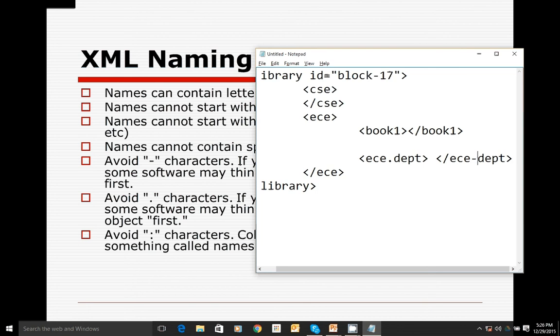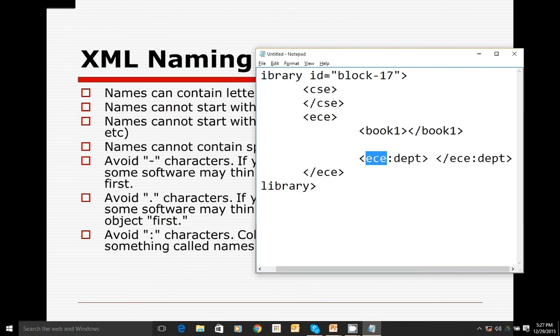If you use a dot, especially in object oriented programming languages, we think that ECE is the object whereas dept is the attribute. And if you use a colon, in XML itself we use the colon for the namespace. Namespace is the one which differentiates multiple values with a unique namespace.